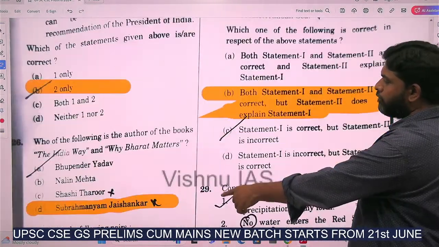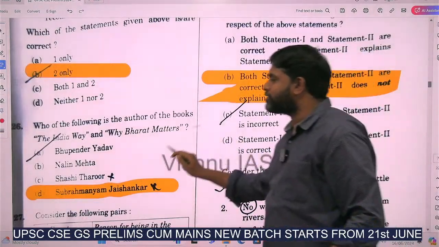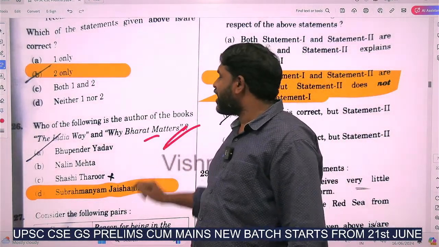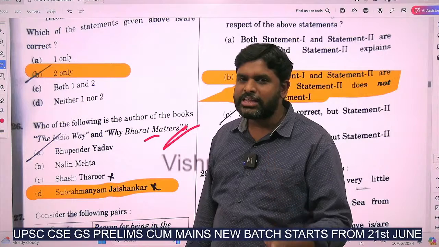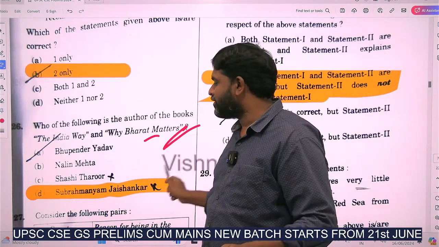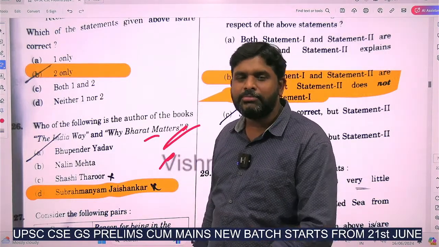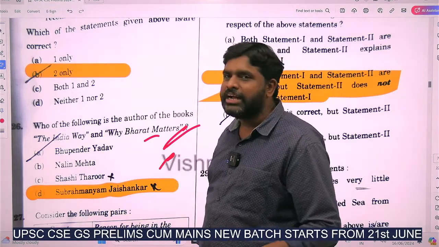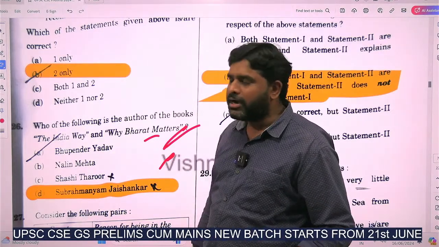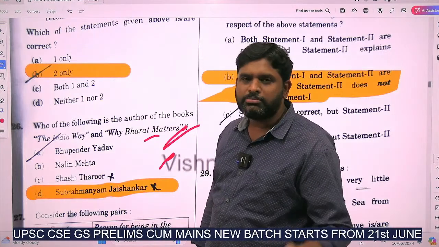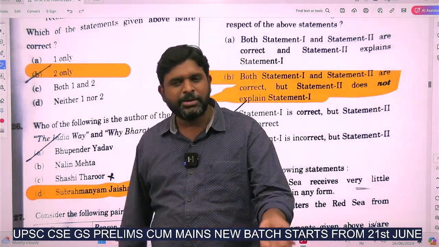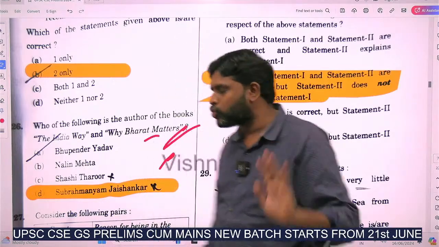Next question. Who is the author of the books The India Way and Why Bharat Matters? Jaishankar. Subrahmanyam Jaishankar, the external affairs minister, wrote the book The India Way and Why Bharat Matters. Since it relates to the BJP government, I think that is why this question was asked. Next question.